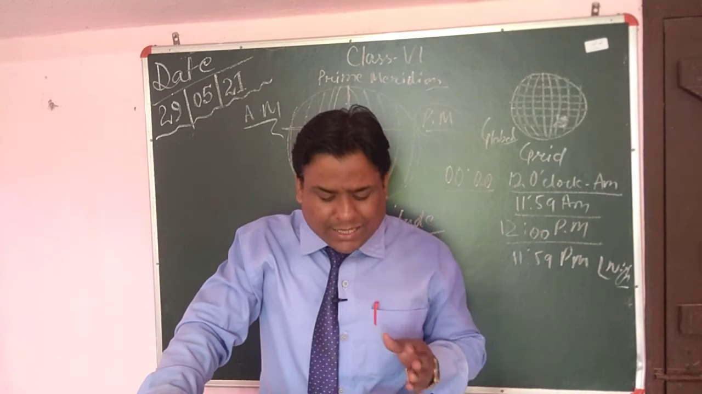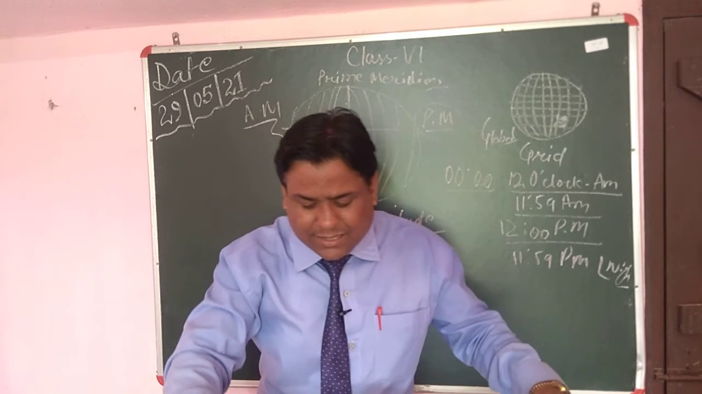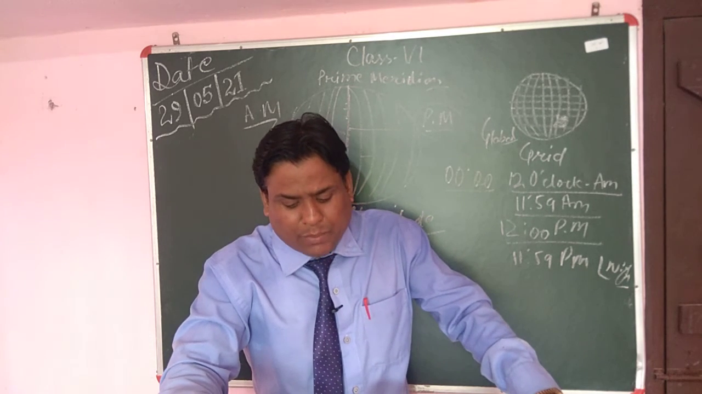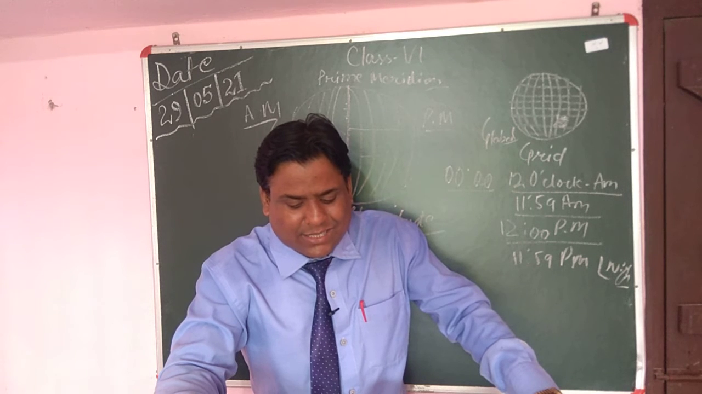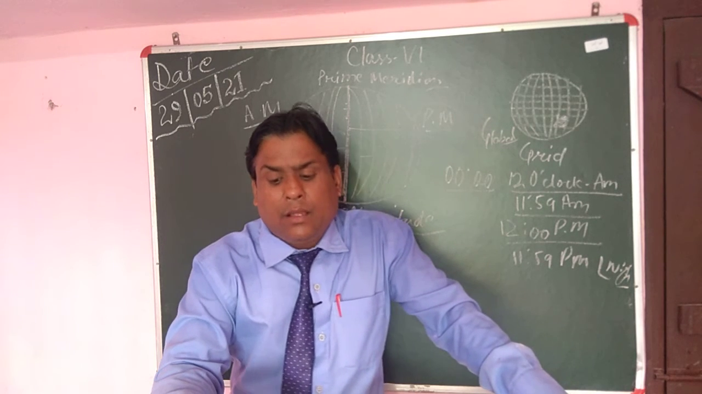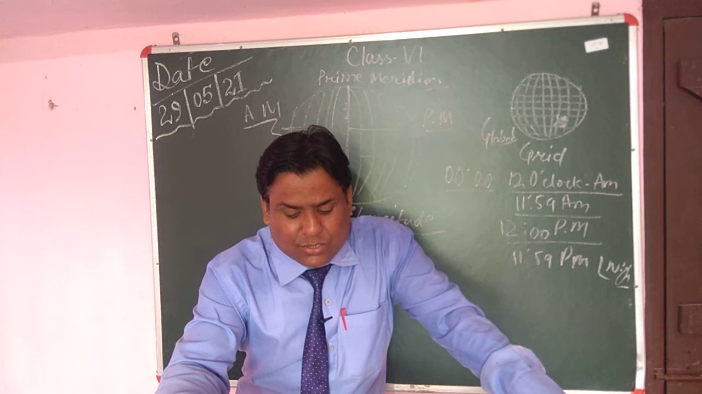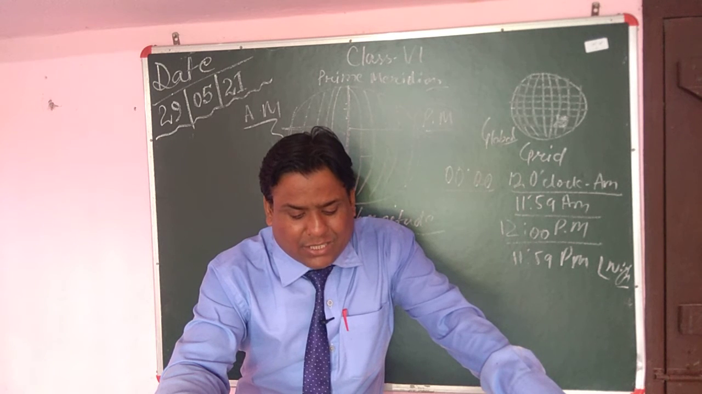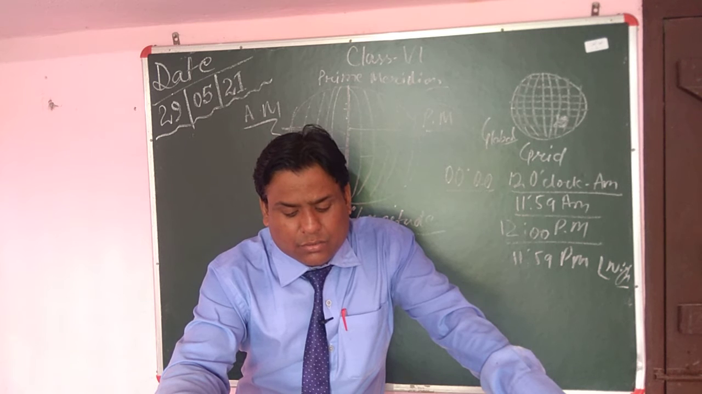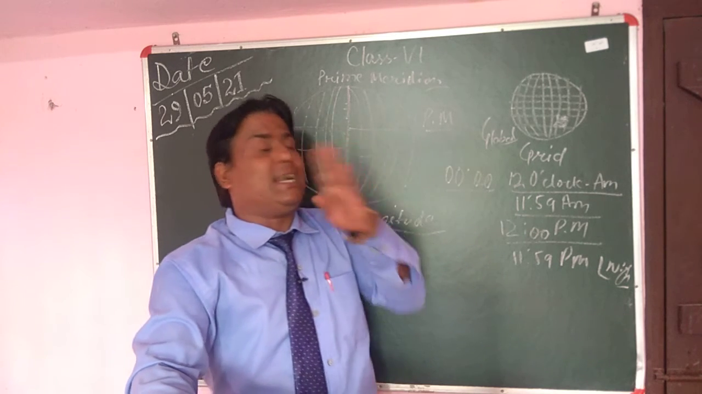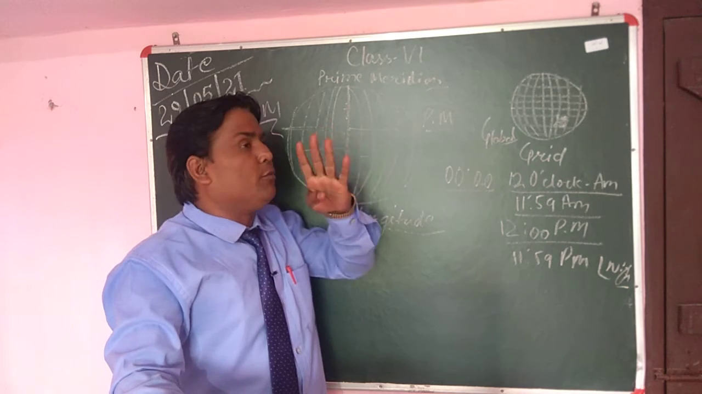Calculating time. Places located on different meridians have different local times. The difference between the local times of two places can be easily calculated. The Earth takes 24 hours to complete one rotation, that is, to cover the 360 degrees of longitude. So to cover 1 degree of longitude, it will take 24 multiplied by 60 divided by 360, which is 4 minutes. For every 1 degree of longitude difference, the time difference is 4 minutes.